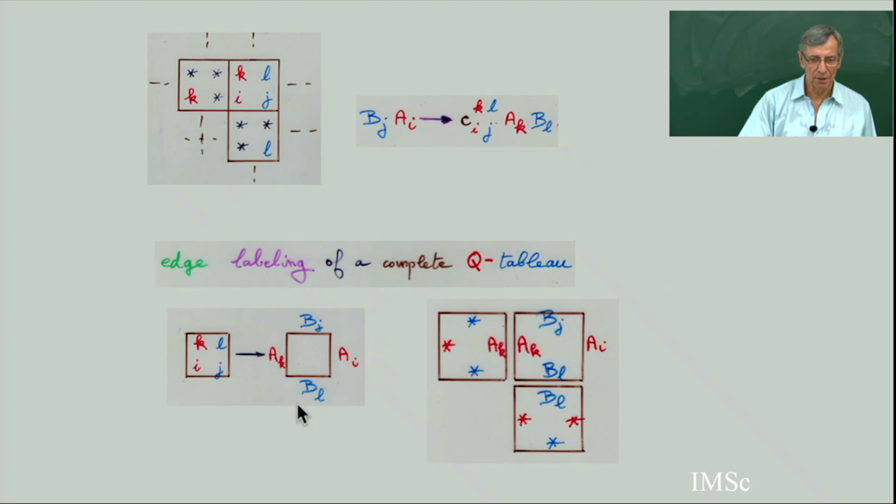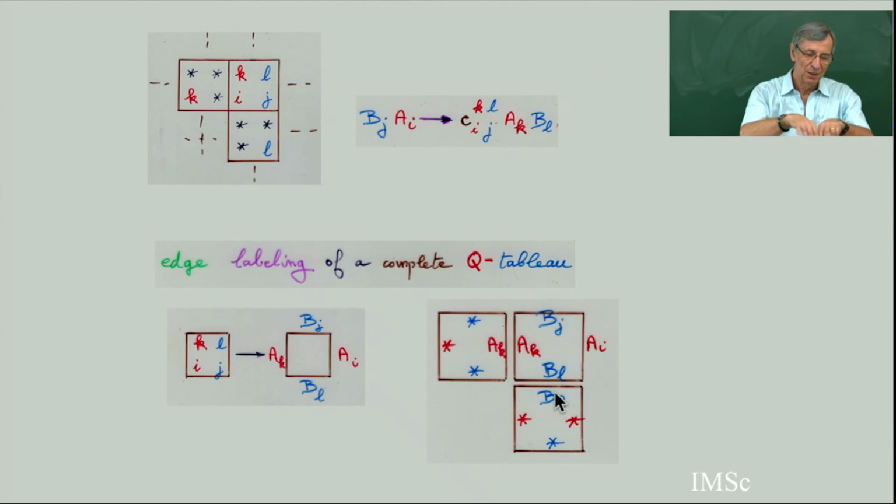So here is one possible labeling of one cell. Here is another labeling of these two cells, and of course the labeling of the edges must be the same for the two vertical edges of two consecutive cells. The horizontal labeling BL must be the same. So it's like a puzzle, you know. Sometimes there is a puzzle with some colored pieces, and there are colors on the border of the pieces, and the colors must match when you have two consecutive pieces.